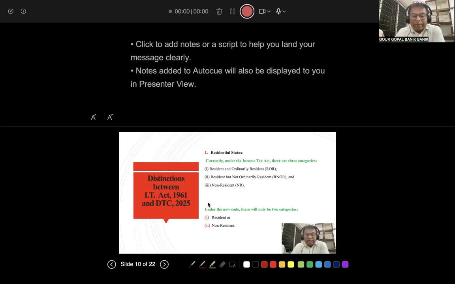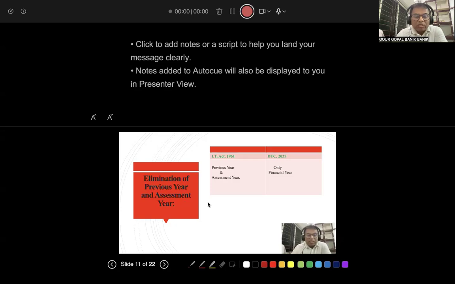But when this is scrapped and DTC comes, there will be only two categories, dear friends. It will be very easy to calculate the number of days and whatever it may be. That is resident and non-resident. Very simple. But earlier it was three: resident and ordinarily resident, resident but not ordinarily resident, non-resident. There are a lot of complexities here. I have found some difficulties in teaching and explaining to the students. But now in DTC 2025, it will be simplified and there will be only two categories of residential status: resident and non-resident. Very simple.